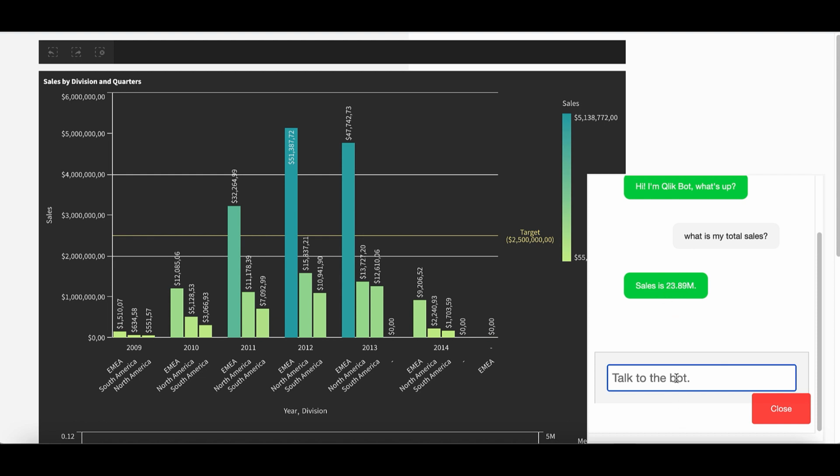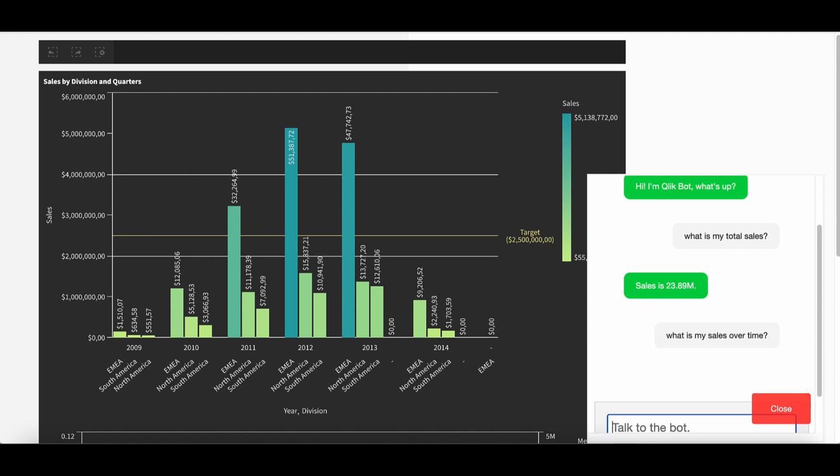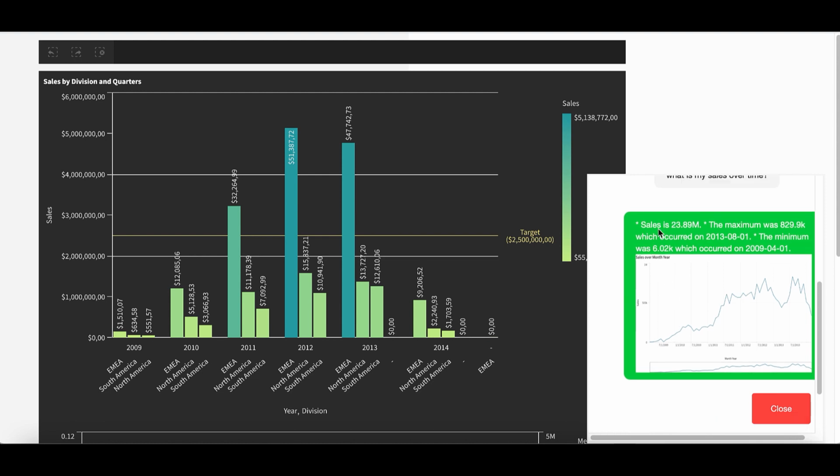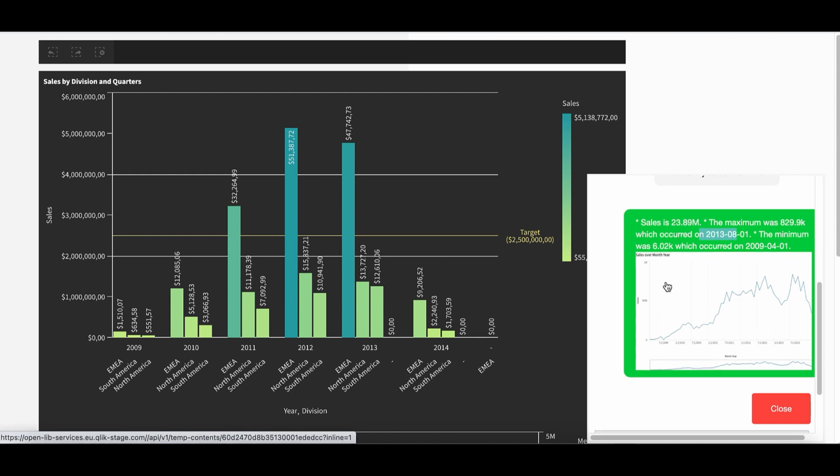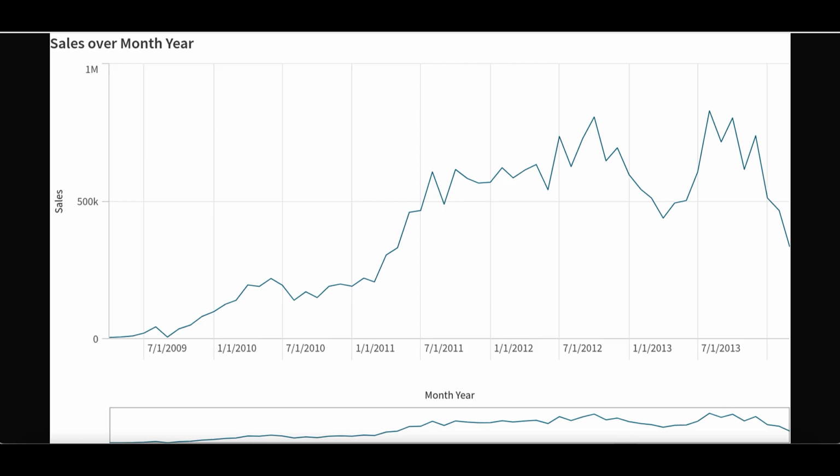Next, I'm interested to see what has been my sales over the year. So let us ask. I have been returned with a narrative that shows the total sales and the maximum and minimum value during a specific period. I can also see a time series chart being provided by the chatbot. Let us expand this. Okay, we have the chart here now and we can get a better view.